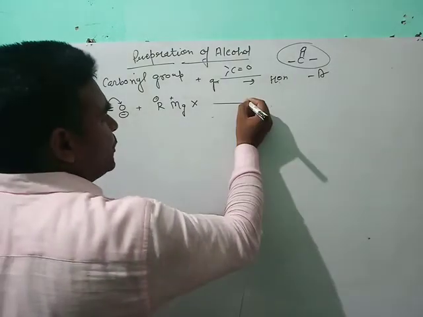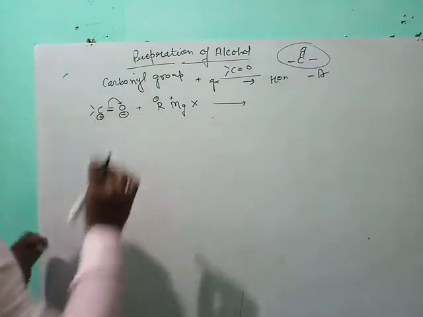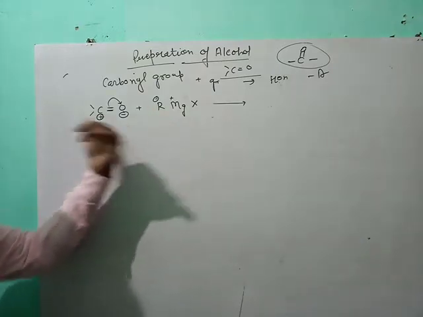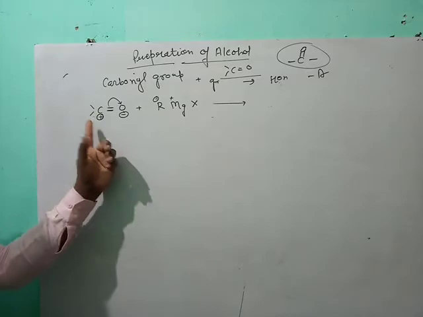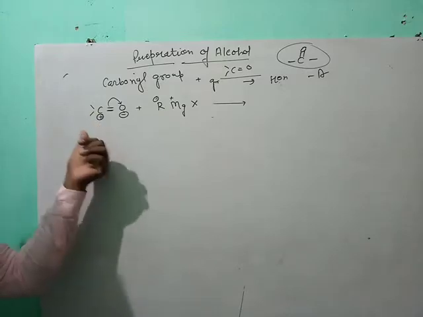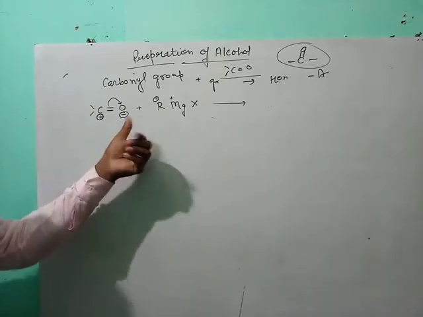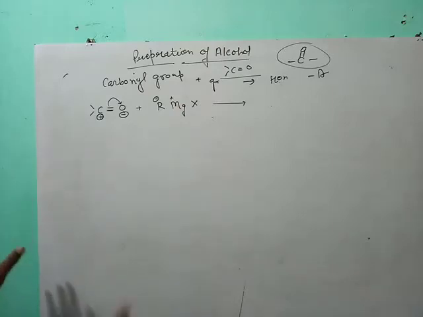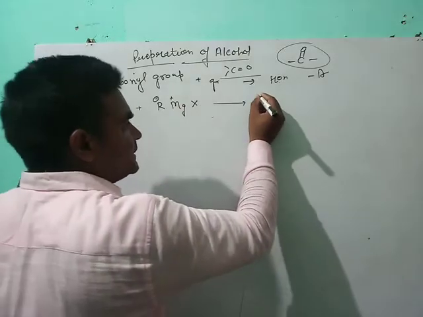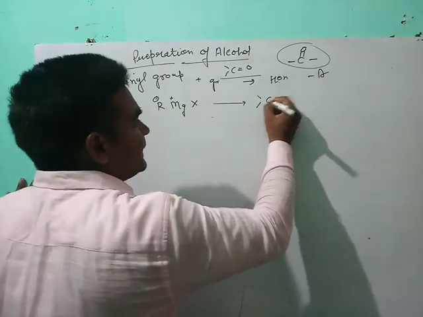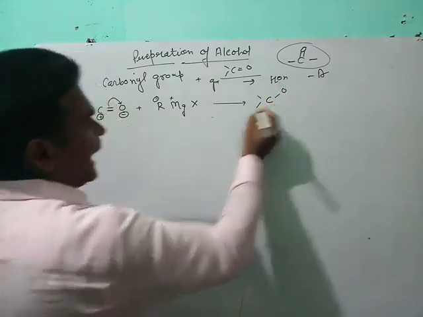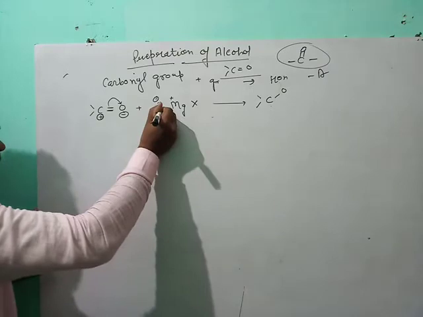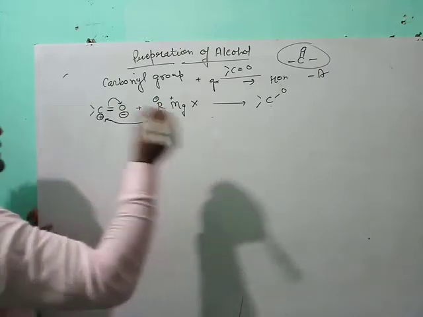Now it can be clear which ion is added with which ion. Here R negative is bonded with carbon C plus, and oxygen is bonded with MgX, and the compound is written as C single bond O, and here R is added with carbon.